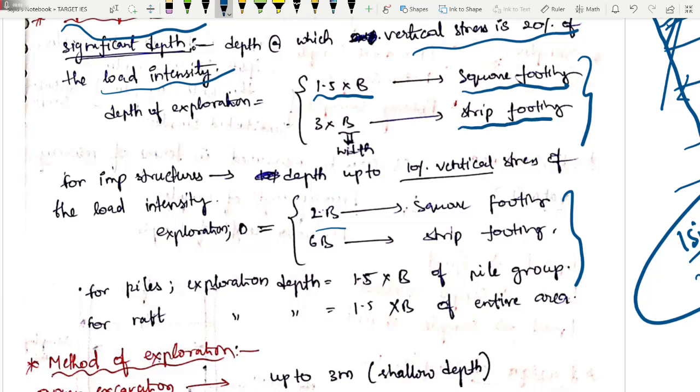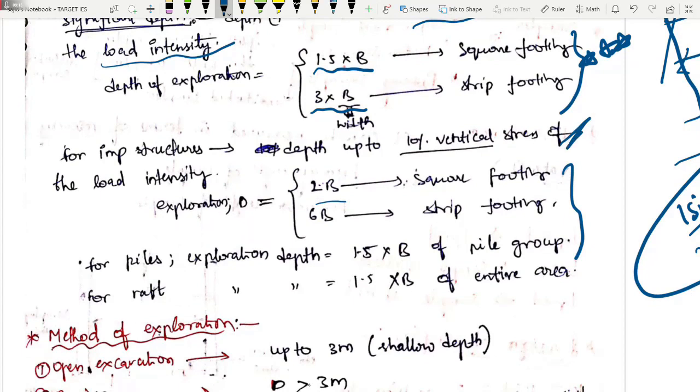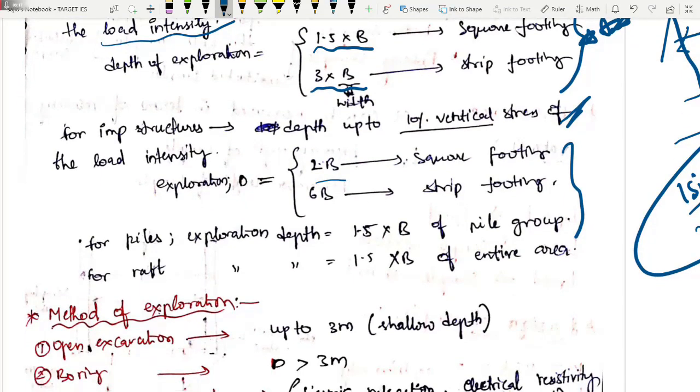For a strip footing, if the width is B, you have to excavate up to 3B. So very important, this you have to remember. These are the short questions in your state PSC exam or SSC JE type exam. For important structure it is 10% of vertical stress. And how much you have to do? The D, it is very simple.